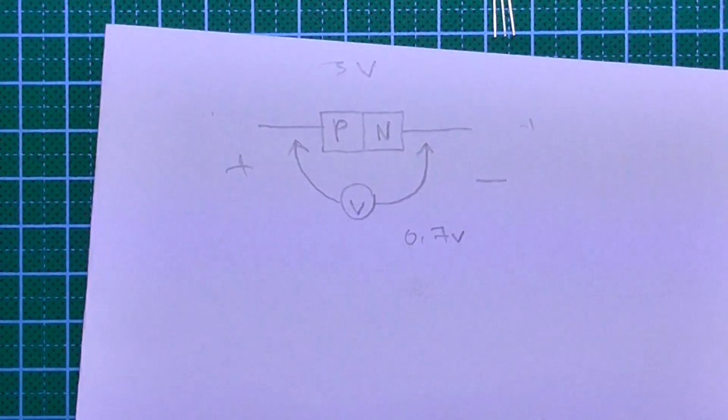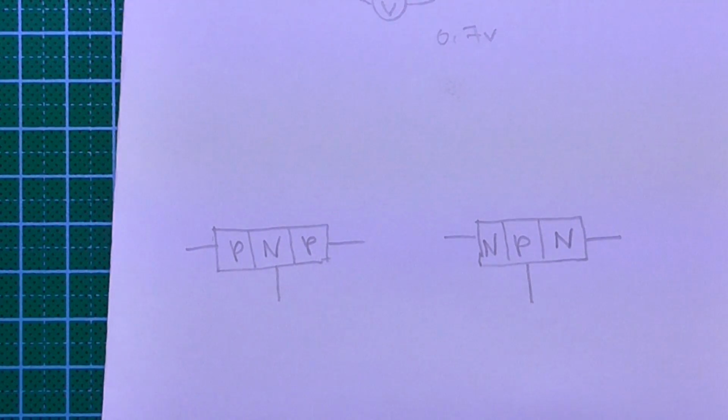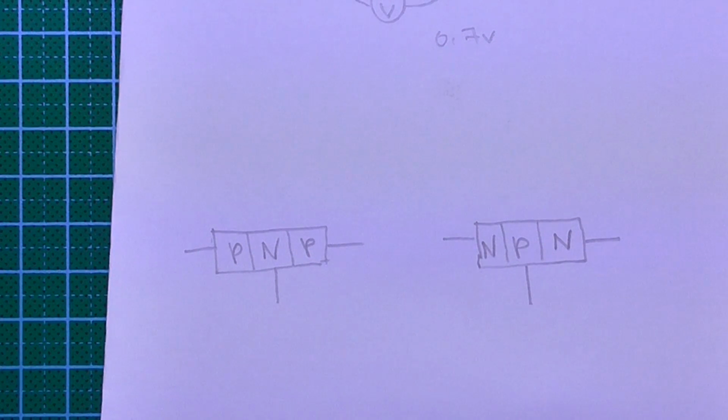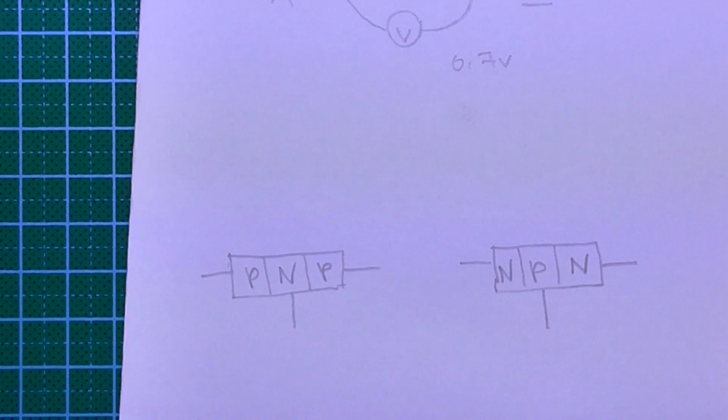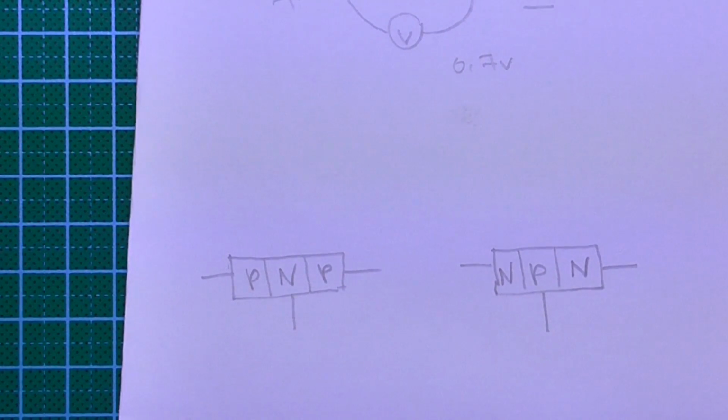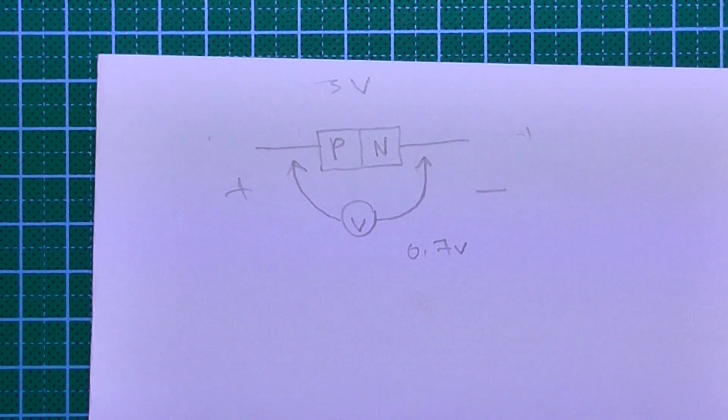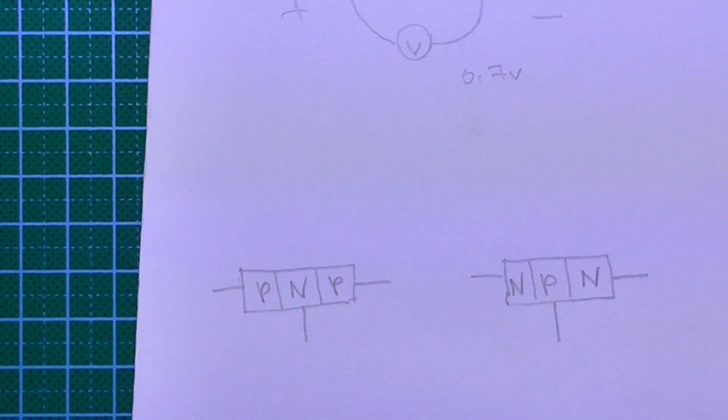Now let's move to the transistors. Transistors basically consist of 3 layers of semiconductors. They are sandwiched together, and it looks like diodes placed back to back. So we can do the same thing as when we test a diode.